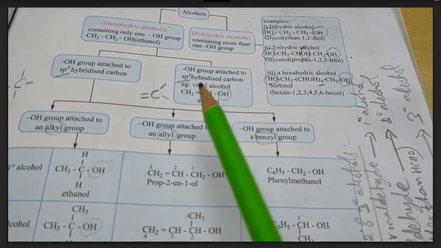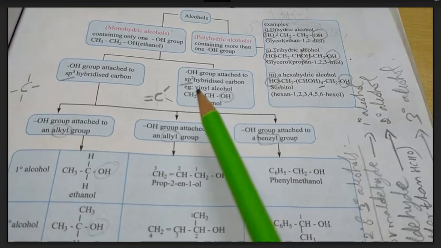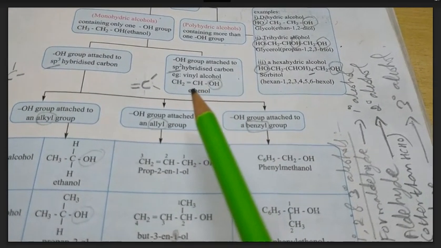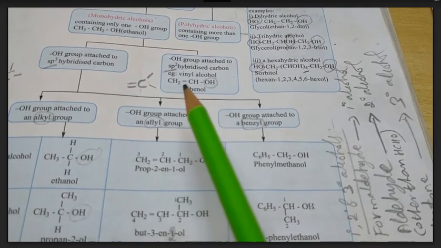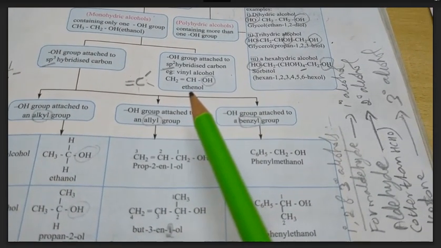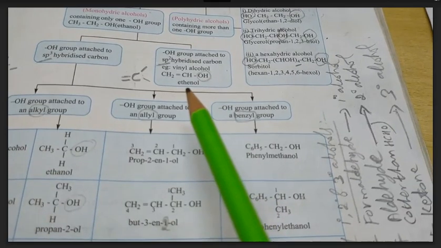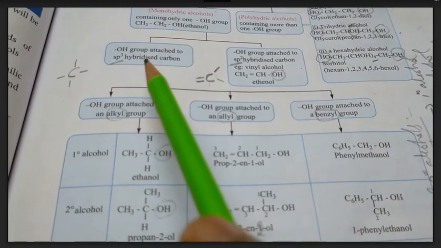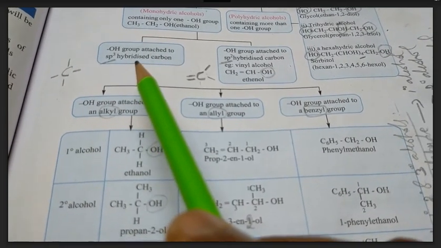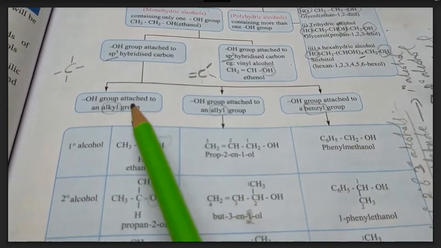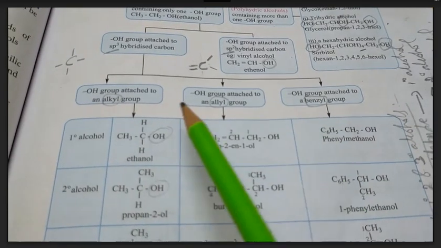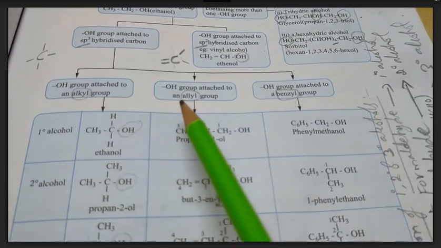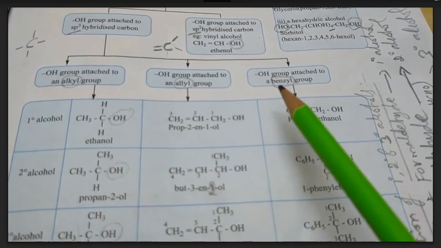Example for OH group attached on an sp2 hybridized carbon, that is vinyl alcohol. That we already know. The OH group attached on the C double bond C system, that is vinyl alcohol, that is ethenol. Then the OH group attached on an sp3 hybridized carbon atom is further classified into 3 aspects. That means whether the OH group is attached on an alkyl group or allyl group or benzyl group.